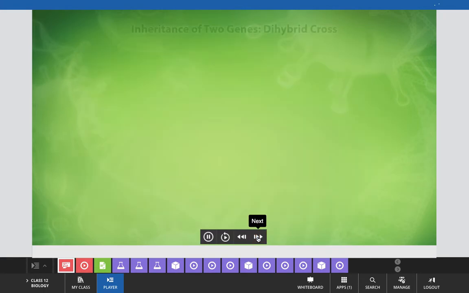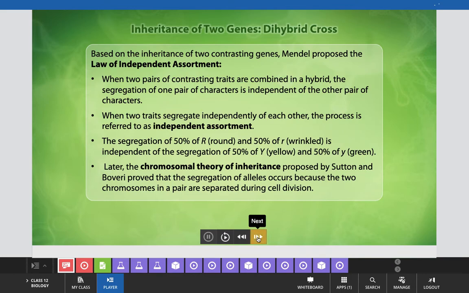Now, try to understand what Mendel concluded about this result and observation related to dihybrid crosses. We will summarize that based on the inheritance of two contrasting genes, Mendel proposed the law of independent assortment, according to which, when two pairs of contrasting traits are combined in a hybrid, the segregation of one pair of characters is independent of the other pair of characters.